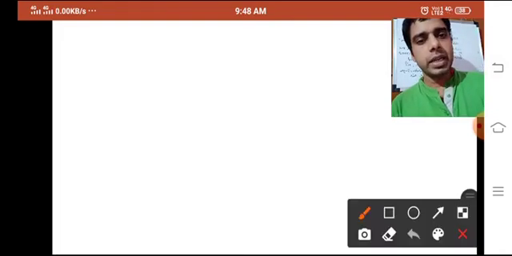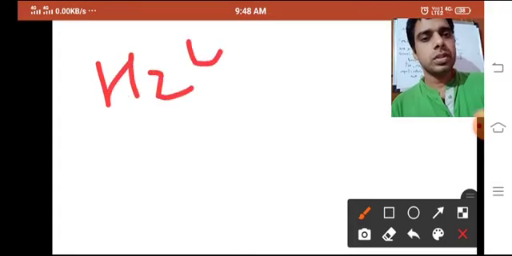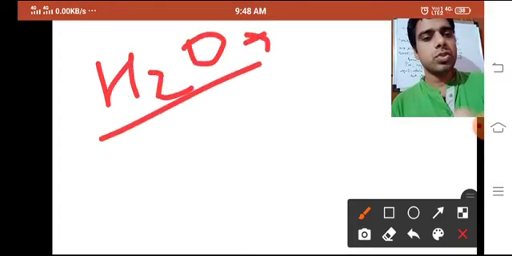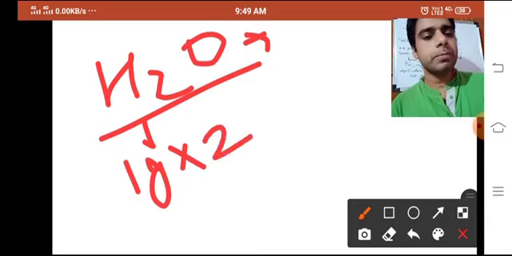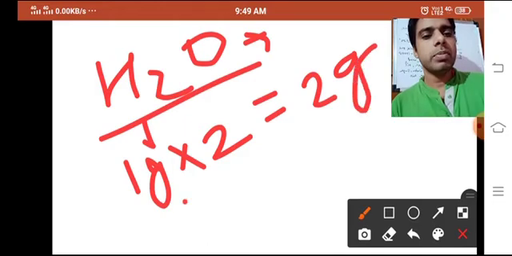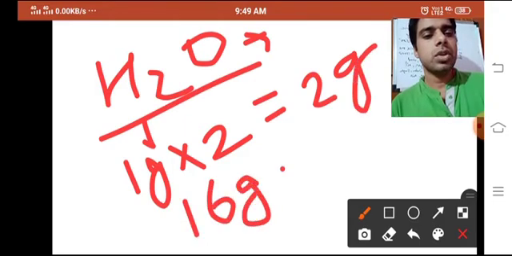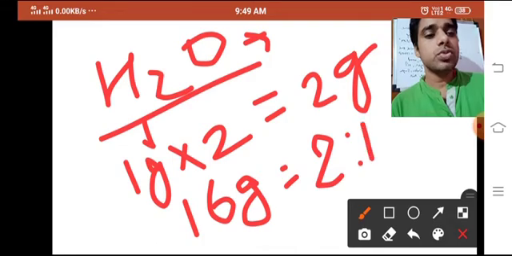As you know, H2O: what is the atomic mass of hydrogen? 1 gram, into 2, because 2 hydrogen are there. So what would be the resultant? 2 gram. Oxygen's atomic mass is 16 gram. So if I have to find the ratio, the gram will cancel out, and it is 2 is to 16.